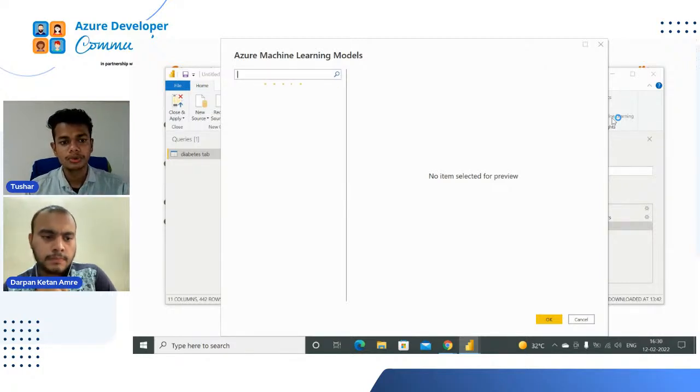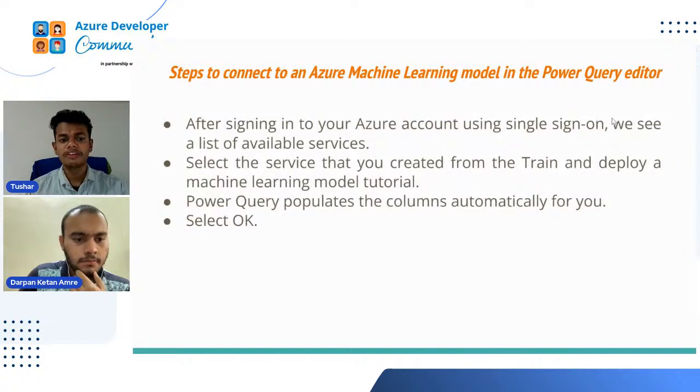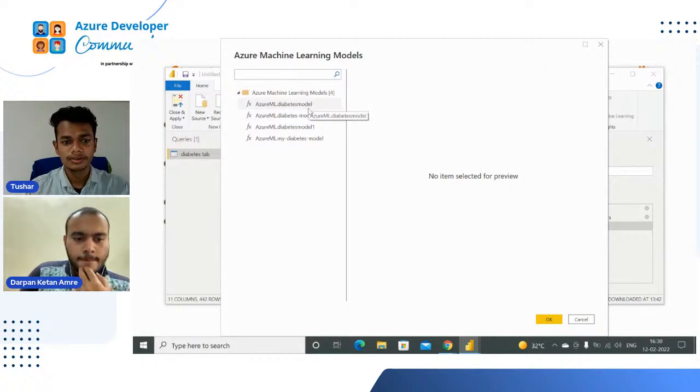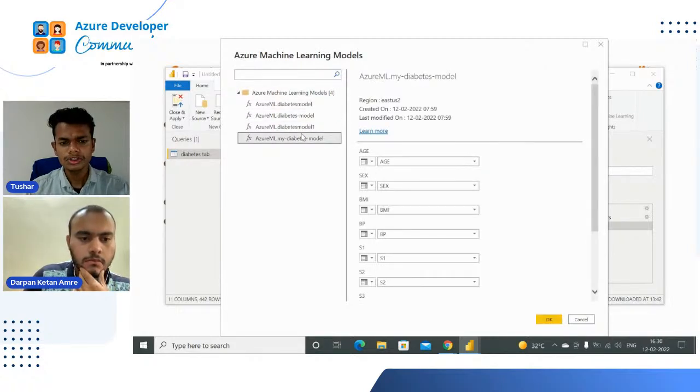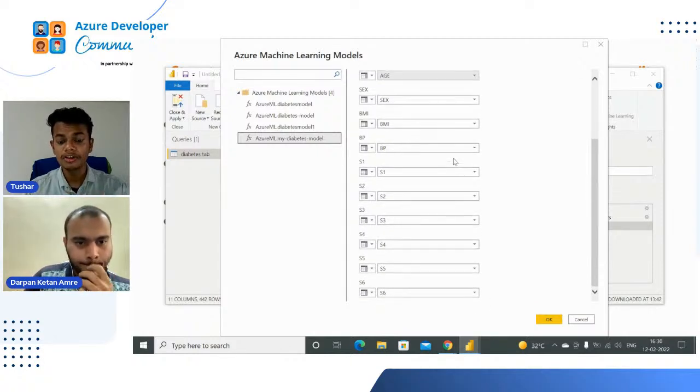It will take a little time. Then we have to select the service that we had created from the train and deploy machine learning model, and Power Query populates the columns automatically for you. See, these are all the Azure machine learning models that we had created, right? So just click on the model. This is my diabetes underscore model. You can see all the columns that are included in the database imported here, right?